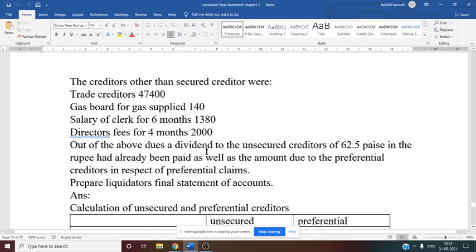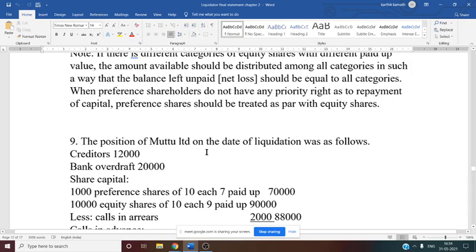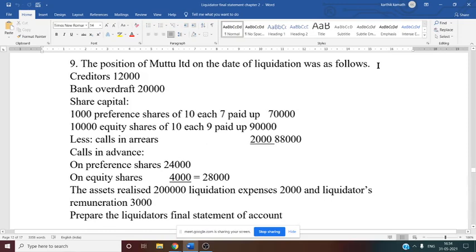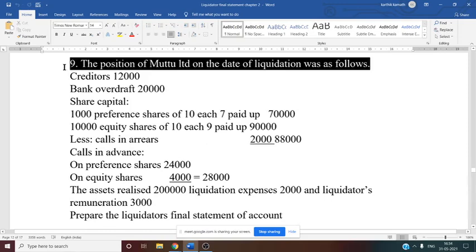Yes, see this. Till now we have discussed 8 problems on liquidator's final statement of account. So now let us see problem number 9. See this problem number 9, 12 mark problem. The position of Muthu Limited on the date of liquidation was as follows.